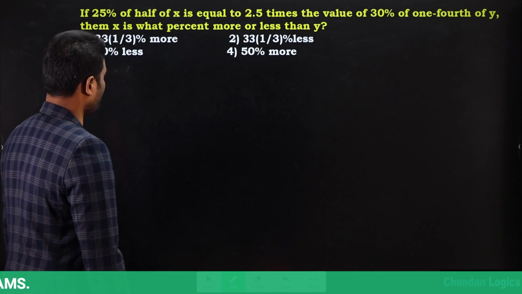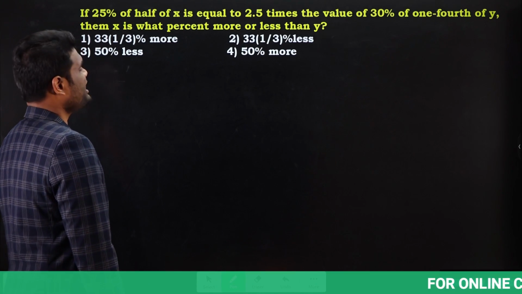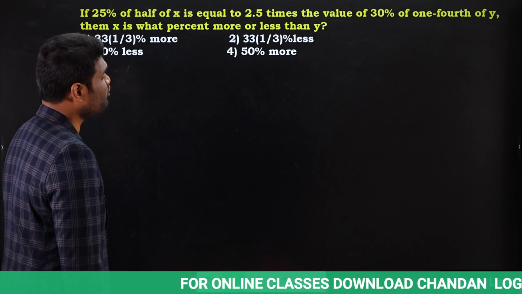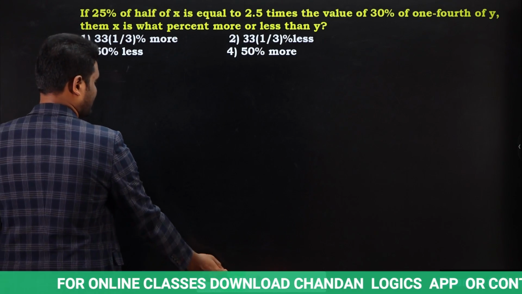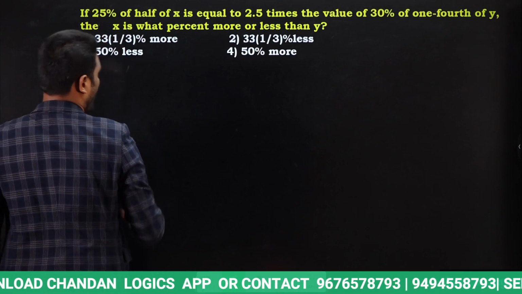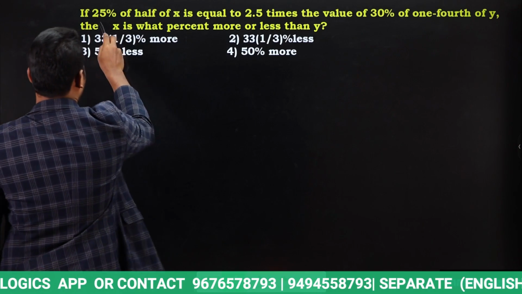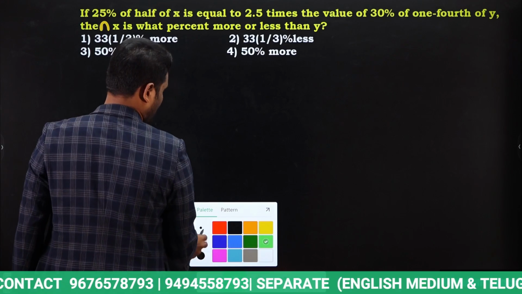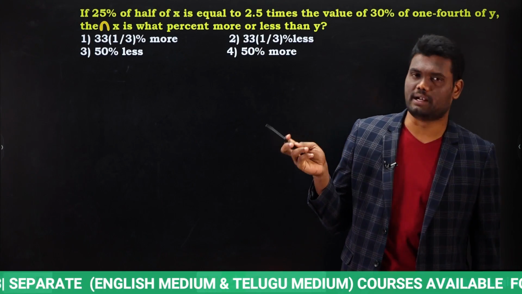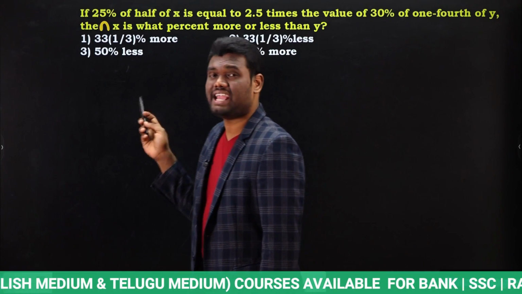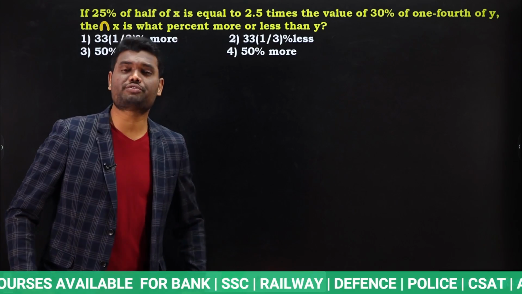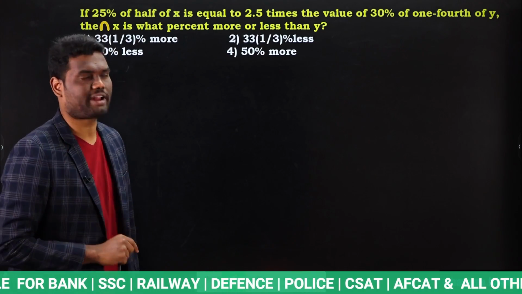If 25% of half of x is equal to 2.5 times the value of 30% of 1/4 of y, then x is what percent more or less than y? This is our question. Truly speaking, so many students when they read this question think that it is difficult. But if you really understand the question, this is a very, very simple question. It's just a matter of fraction of seconds, nothing more than that.